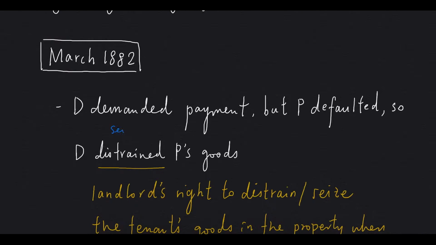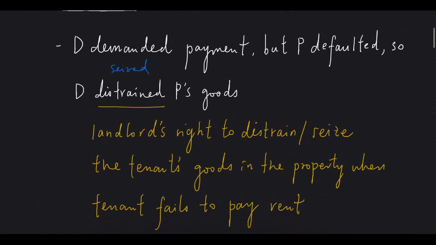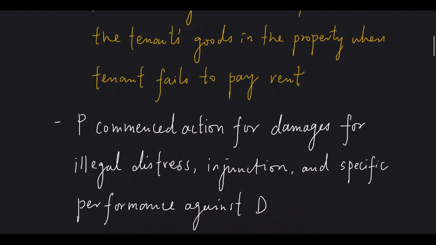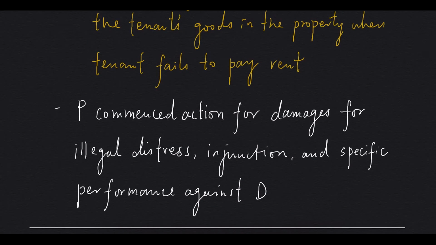Distrain here means seize. Usually, the landlord has the right to distrain or seize the tenant's goods in the property when the tenant fails to pay rent. However, the tenant here considered that his landlord had illegally distrained his goods, so the tenant commenced action for damages for illegal distress, injunction, and specific performance against the landlord.